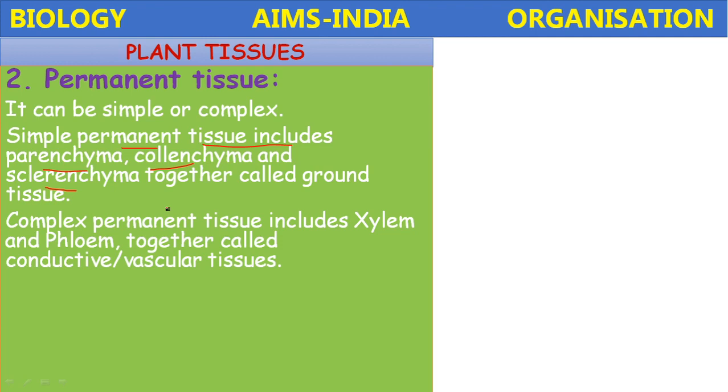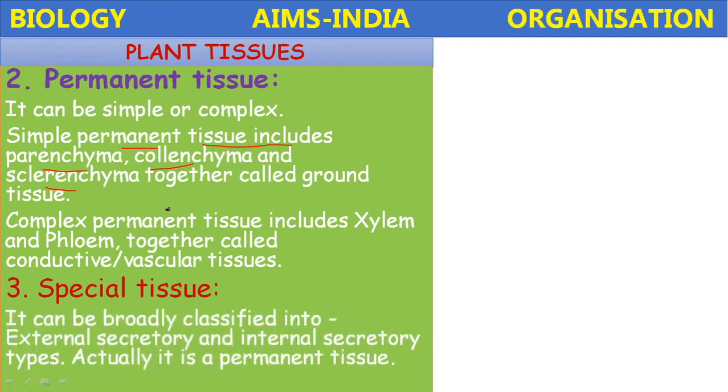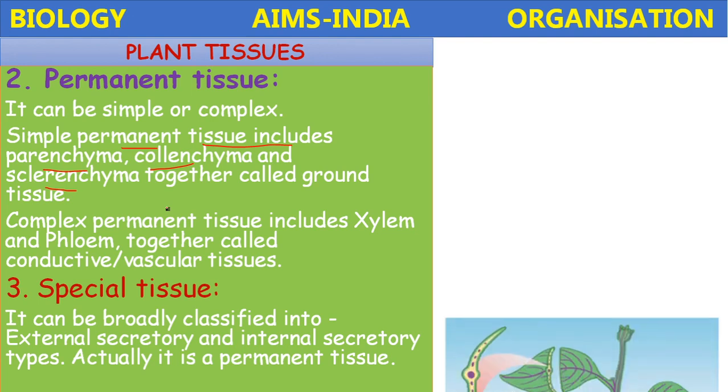The xylem and phloem together are called conductive tissue or vascular tissues. So these are the permanent complex tissues. Then special tissue. Special tissues can be broadly classified into external secretory and internal secretory types. Actually it is a permanent tissue.